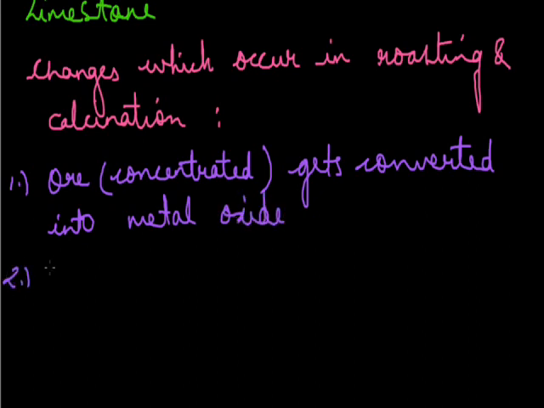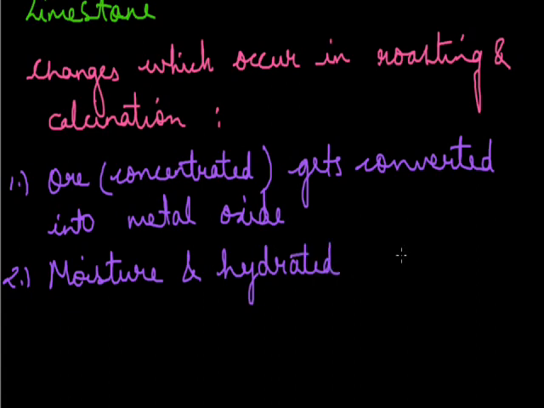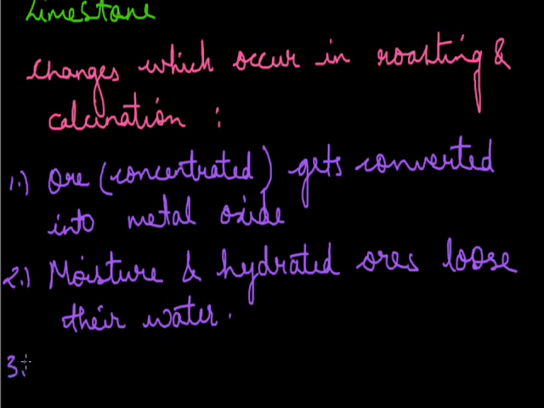Second is moisture, hydrated ores lose their moisture, and the third change which occurs is volatile impurities are removed.